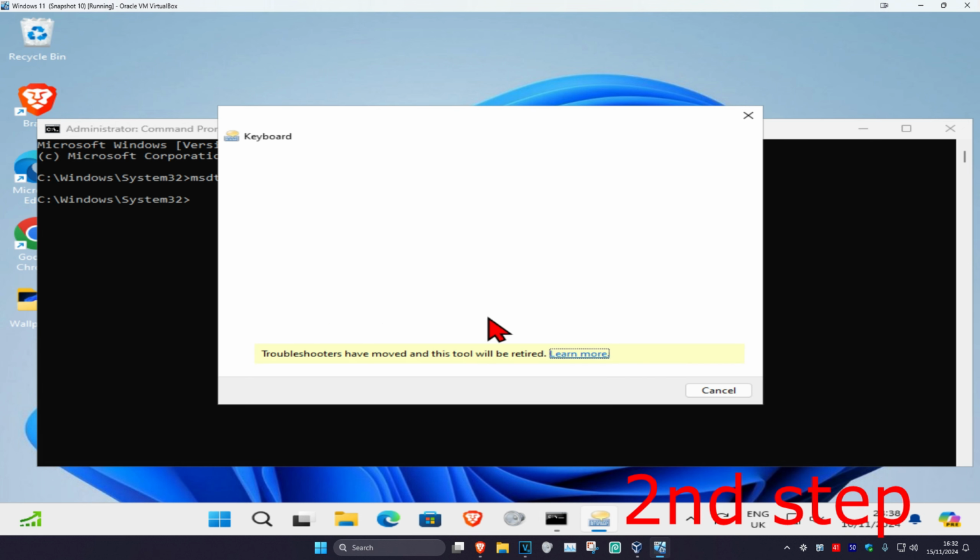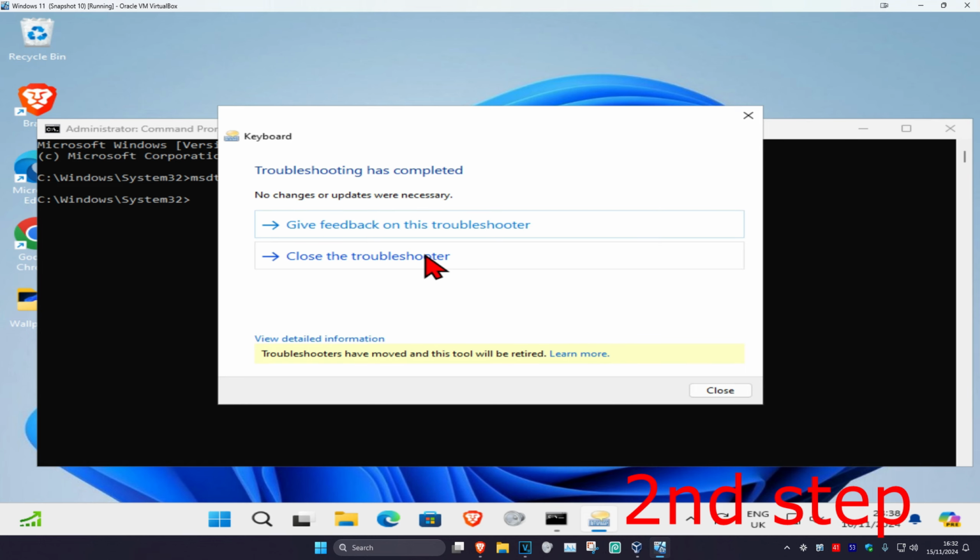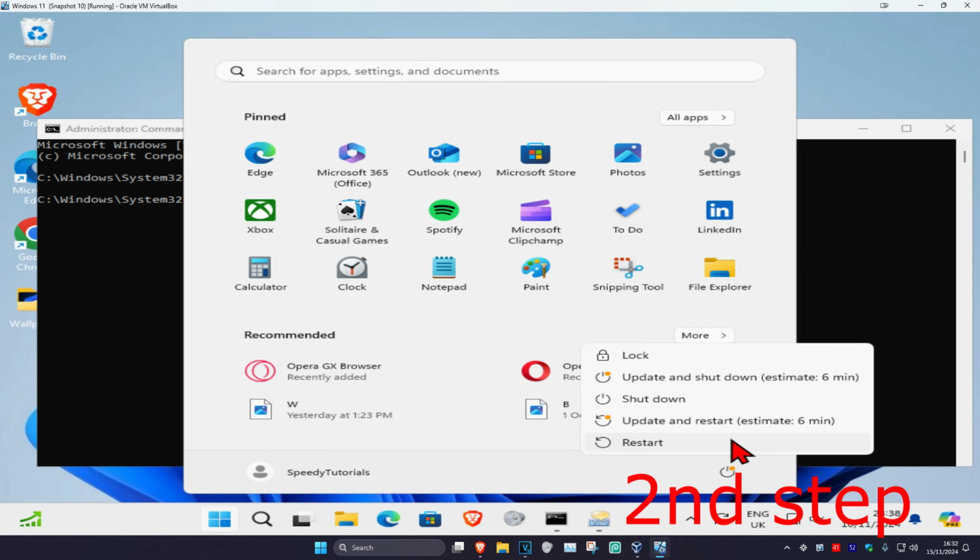Click on next. It's now going to look for issues. Now once it's been completed, you just want to restart your computer and then the problem should be fixed.